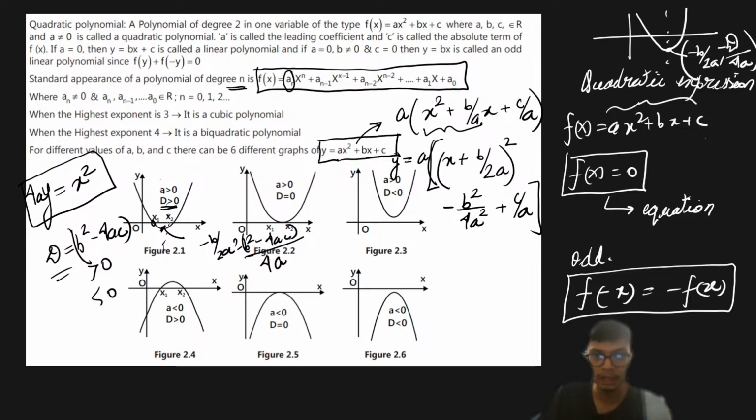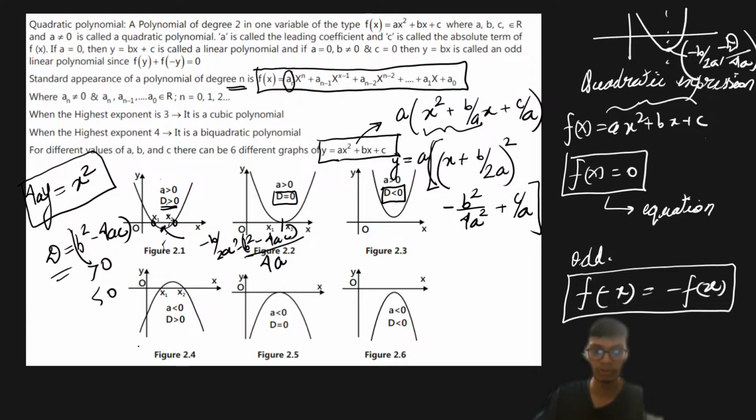then we are going to have two real roots, right? As you can see from here, the intersection. And similarly, if D is equal to 0, then we are only going to have one unique root, which is going to be the vertex of the parabola. And similarly, if D is less than 0, then we are going to have complex roots that we cannot show in the real plane. So we'll just show that it is not going to intersect the x-axis, right? That shows that it does not have any real roots, right?